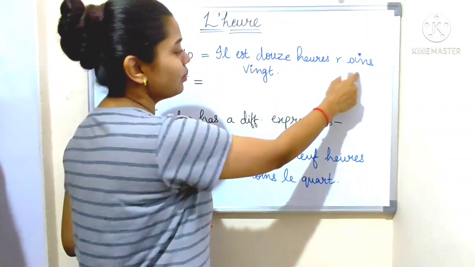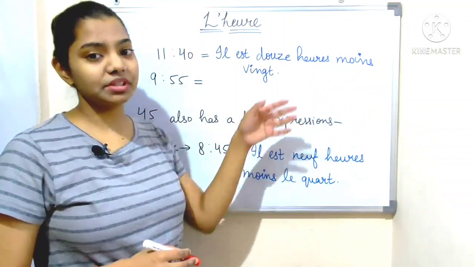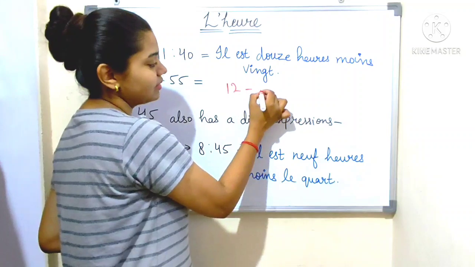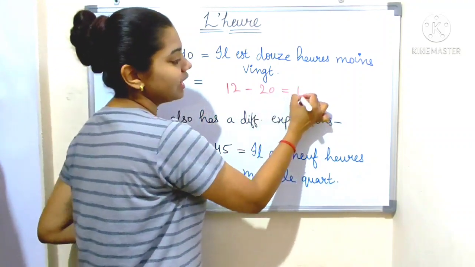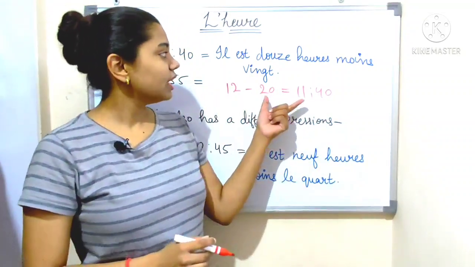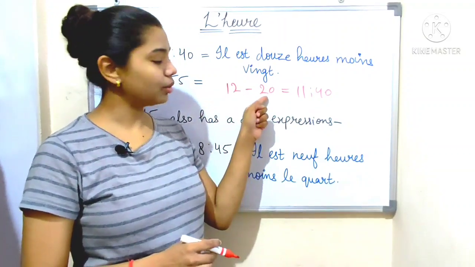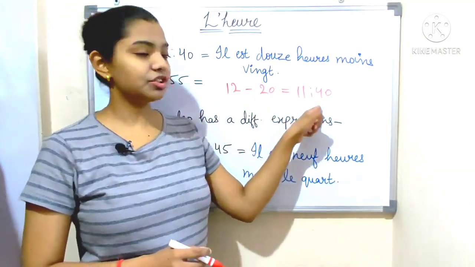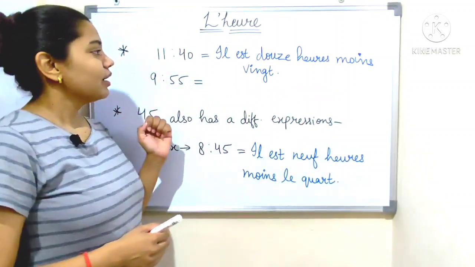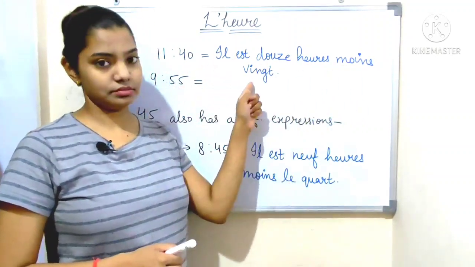11:40. Il est 12 heures moins 20. So the word moins is basically used to subtract the minutes. Like if I say 12 minus 20, it is 11:40. So il est 12 heures moins 20. So it becomes 11:40. I hope you understand what I want to say. So yes, 11:40 is il est 12 heures moins 20.